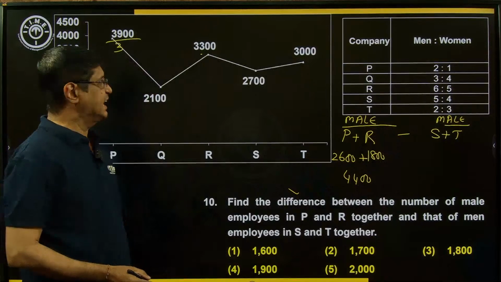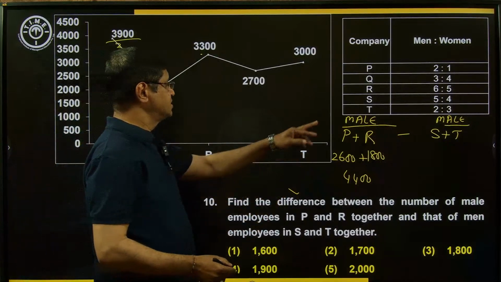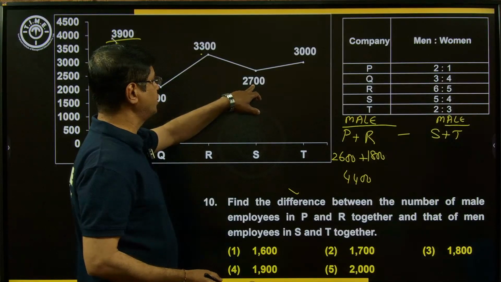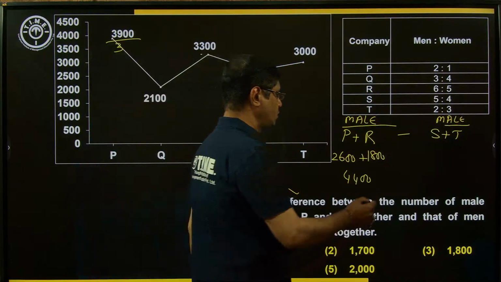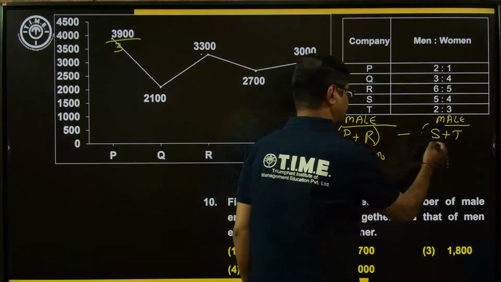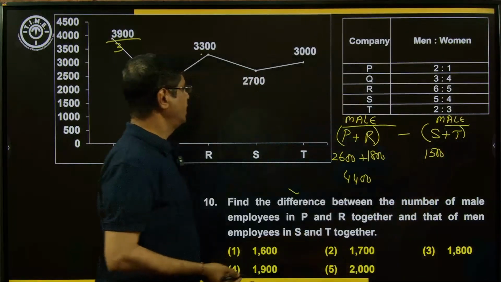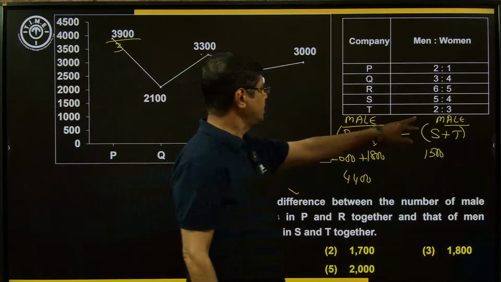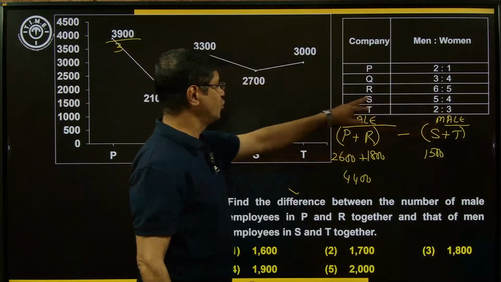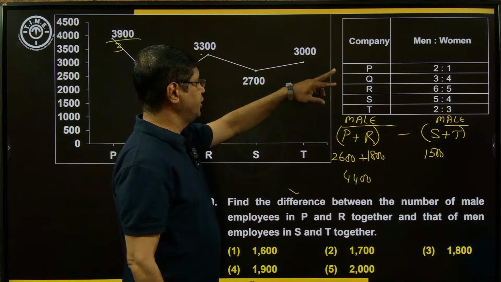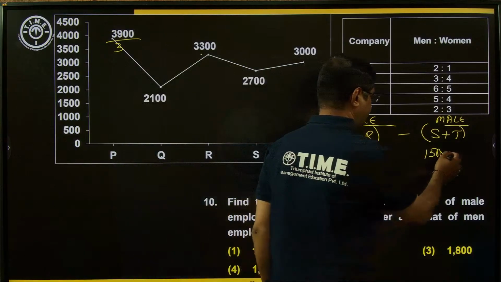What about the S and T? S value, sum of the ratios is equal to 9. Here, each part is equal to 300. 3 times 5 times 300, 1500. What about the T? T here, sum of the ratios is equal to 5. So one part is equal to how much? 600. So 600 into 2, 1200.